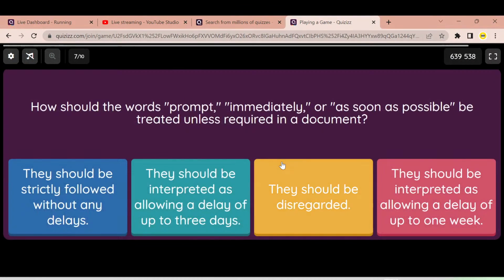Question 7. How should the words prompt, immediately or as soon as possible be treated unless required in a document?